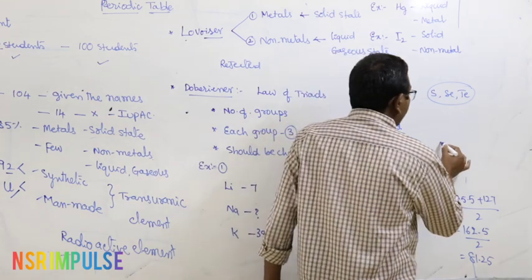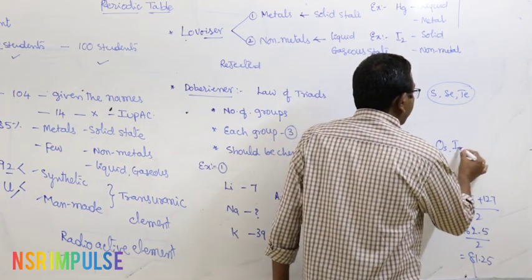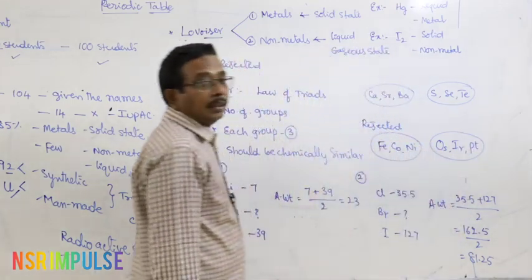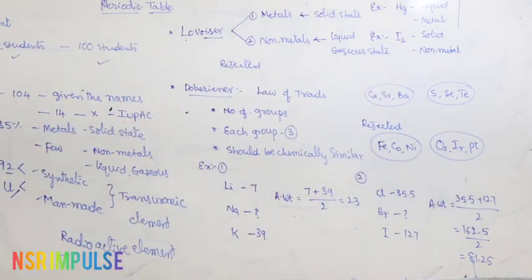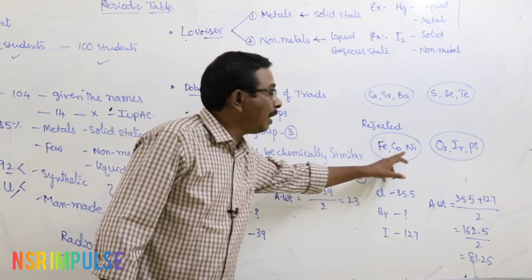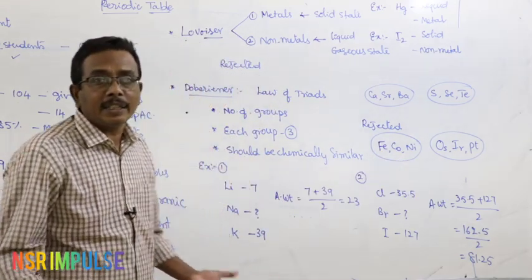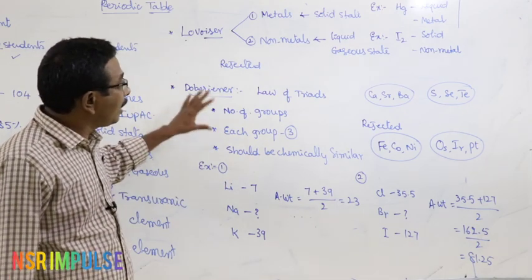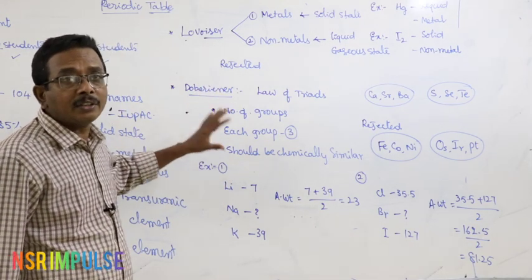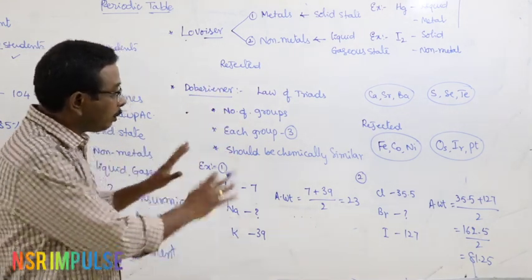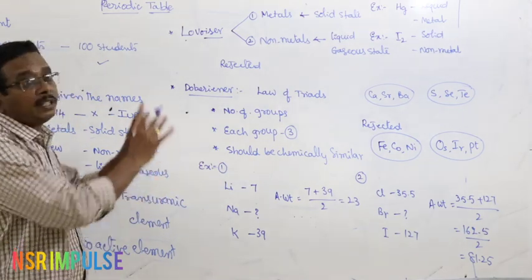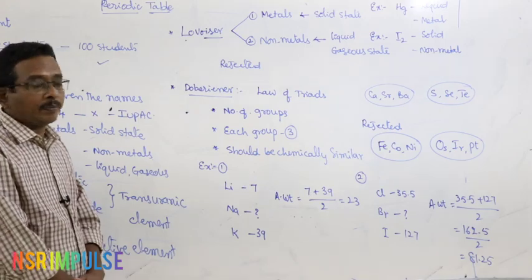Next, osmium, iridium, platinum. In these cases, the atomic weights of all three elements are identical. As a result, Dobereiner law of triads was rejected. This is the detail related to Dobereiner classification and Lavoisier classification.